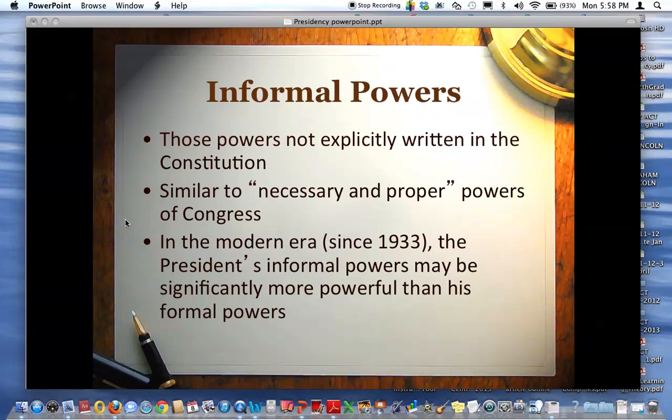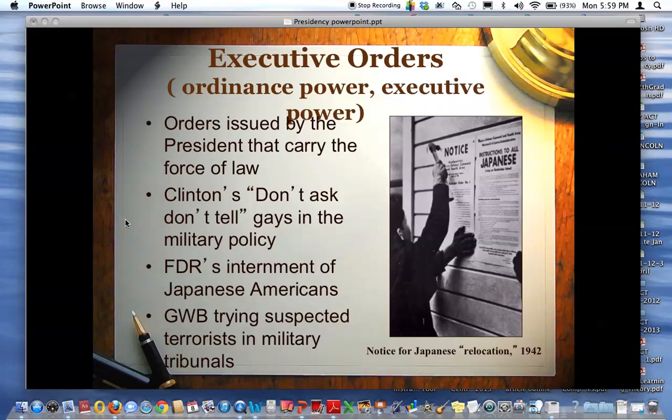This is the last part on informal powers. These are those inherent powers of the presidency that are not written but are expected or used because he is president. That's the inherent power, also based on some of the implied powers we've discussed. One of those is an executive order. It's also called an ordinance power or executive power.